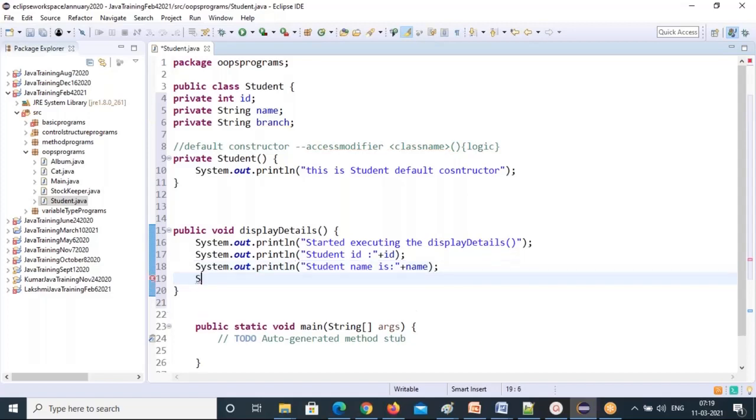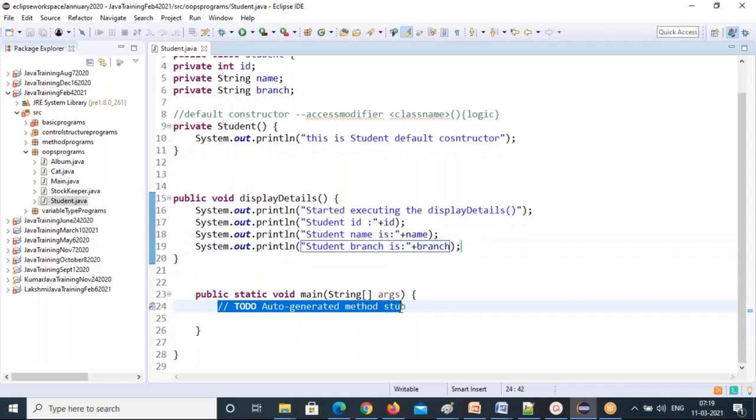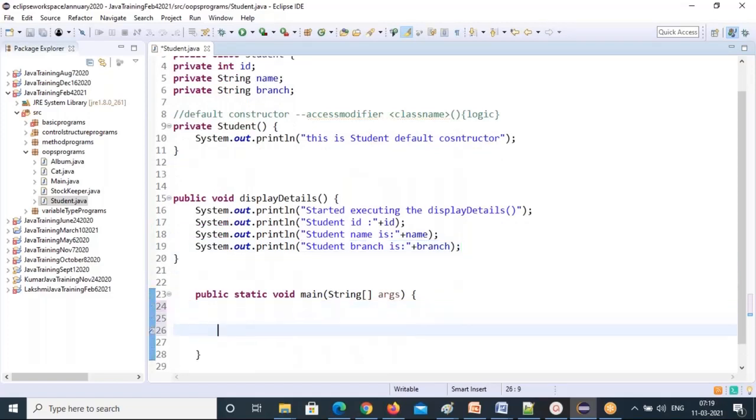Is it clear? Or anybody having doubt? Non-static data I can use in non-static methods directly. There is no object needed for that. So this is what I did. Now let's create an object. What will happen? What values are there? Create an object for the class, because you are not passing any values. So student s equal to new Student.